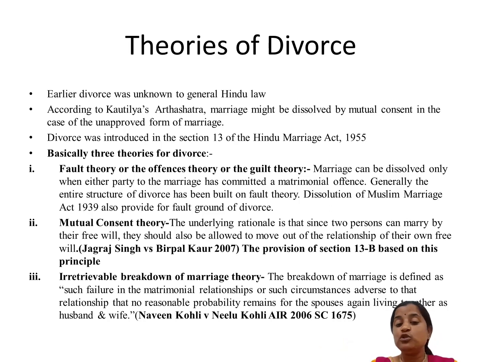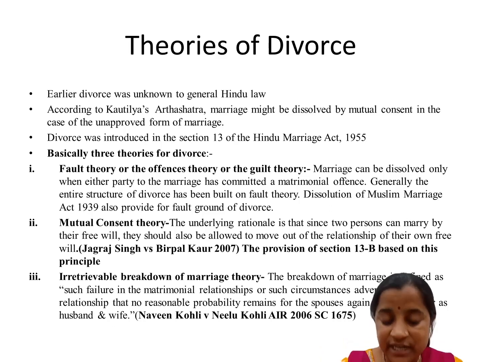Now the second one is the mutual consent theory. The underlying rationale is that since two persons can marry by their free will, they should also be allowed to move out of the relationship of their own free will. This is a very important case, Jagraj Singh versus Birpal Kaur, 2007, and the provision is inserted in the form of 13B as per the amendment of 1976.